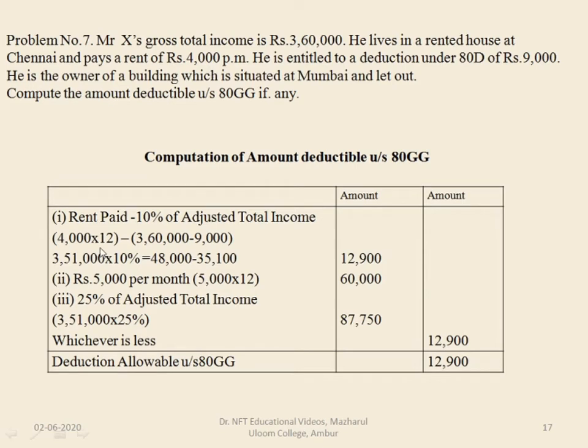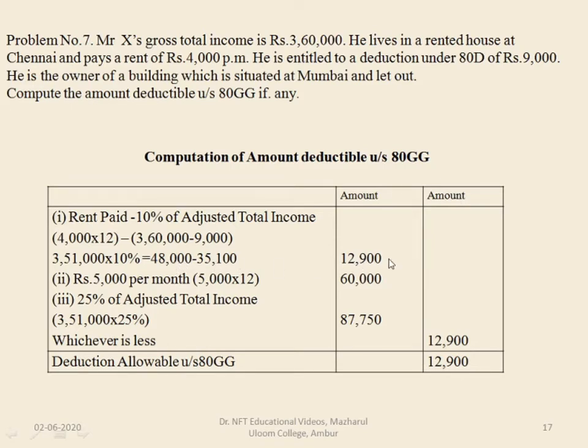So 4,000 into 12. Here you are given the gross total income of 3,60,000 and he is entitled to the deduction under section 80D of 9,000. So if you have to adjust this, 3,60,000 minus 9,000 will be the adjusted gross total income. Adjusted income is 3,60,000 minus 9,000, that is 3,51,000. 10% of it is 35,100. If you deduct this 48,000 from